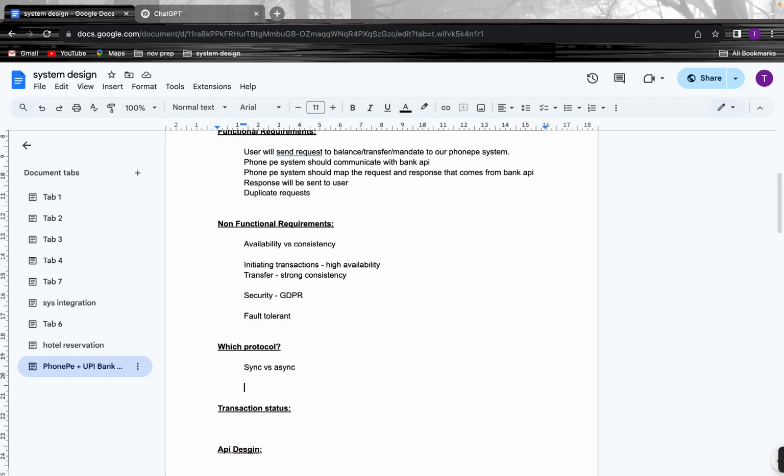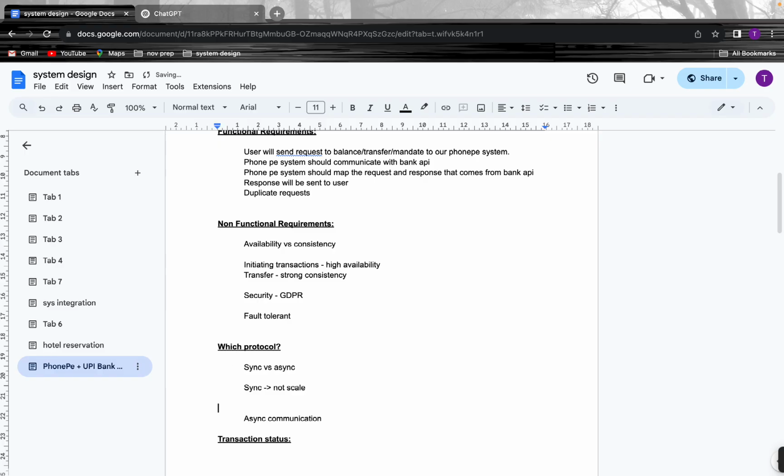But with synchronous transactions we could not scale properly when there is a huge number of requests coming from multiple users. So let's opt for asynchronous communication.